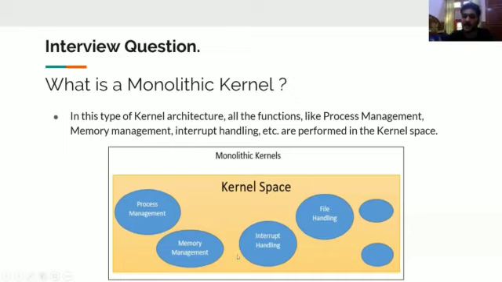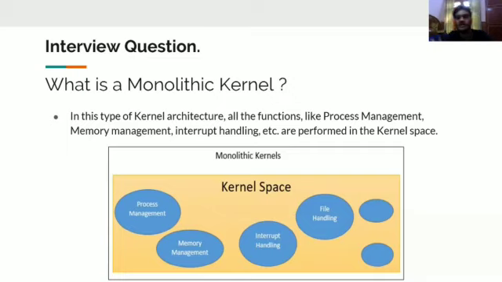Then comes interrupt handling. So what is an interrupt? In layman's language, an interrupt is when you are doing something and then someone interrupts, or something comes over it, and you have to first perform that and then continue with your previous task. Like, I am working on a Word file and I press Ctrl Shift Escape. All of you would know this shortcut is for Task Manager.